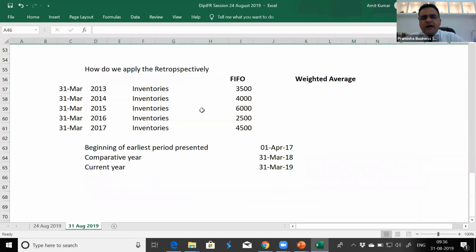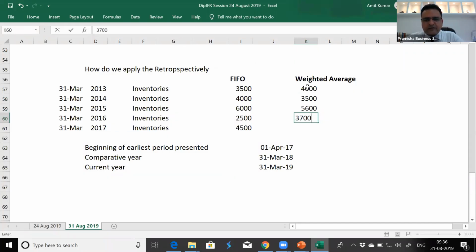So when we had gone back, so I believe we started operations in 2013, and we got to know that we need to change the method now, because weighted average gives fairer presentation. We are allowed to change the method only if we can prove that the new method gives fairer presentation than we were using. We got to know that weighted average values are 4,000, 3,500, 5,600, 3,700, and 6,200.